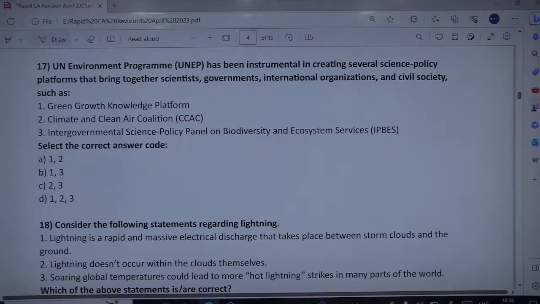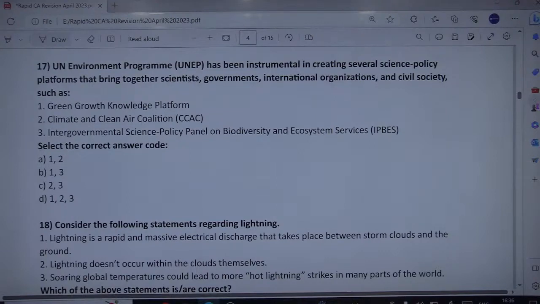UNEP has been instrumental in creating several science policy platforms that bring together these different stakeholders, such as IPCC, the famous IPCC reports, Intergovernmental Panel on Climate Change. Then we have the International Resource Panel as well. Then we have IPBES, the third option, and we also have CCAC, that is Climate and Clean Air Coalition. Further, we have the Green Growth Knowledge Platform, and ultimately we have the Environment Live Platform as well.